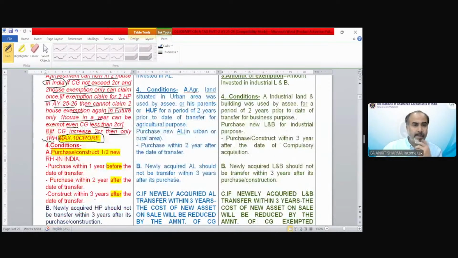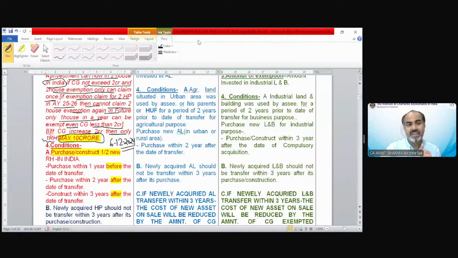Next is the purchase or construction time period. That is, in how much time we need to purchase the new property for claiming the exemption. Suppose I have transferred my residential house today only. What is the date today? We are in the financial year 24-25, so today is 6 December 2024. If the residential house has been transferred today, then in how much time do I need to purchase or construct the new residential house for claiming the exemption?